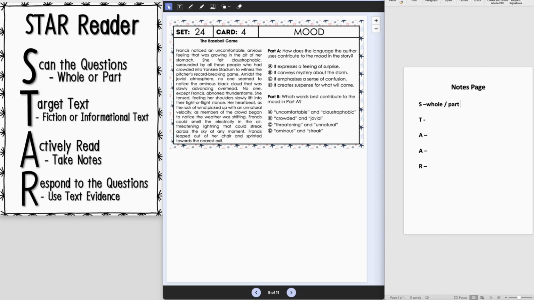All right, let's target the text. The baseball game. Frances noticed an uncomfortable, anxious feeling that was growing in the pit of her stomach. She felt claustrophobic, surrounded by all those people who had crowded into Yankee Stadium to witness the pitcher's record-breaking game. Amidst the jovial atmosphere, no one seemed to notice the ominous black cloud that was slowly advancing overhead. No one, except Frances, abhorred thunderstorms.